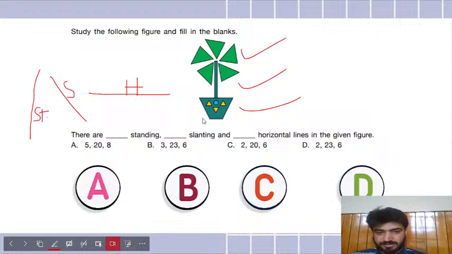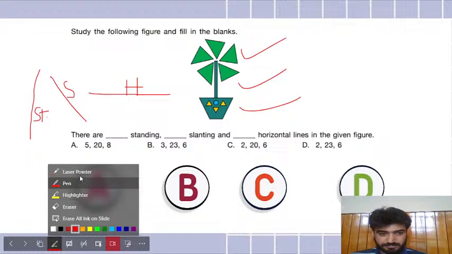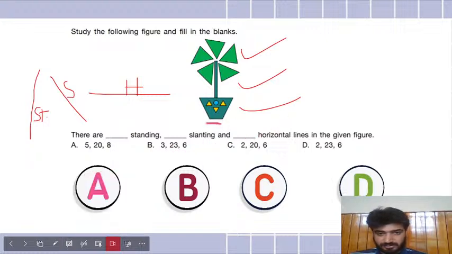Swadan says D. So look, this is a horizontal line. This is a horizontal line. The triangle bases inside it are horizontal. So five I can find here only. Then which is a horizontal line? I think the top of the stick is a horizontal line, isn't it? So it should be six. You are correct. Swadan has said D. Anybody else? Abhishek, that is Arohi, is saying B. Anybody else?